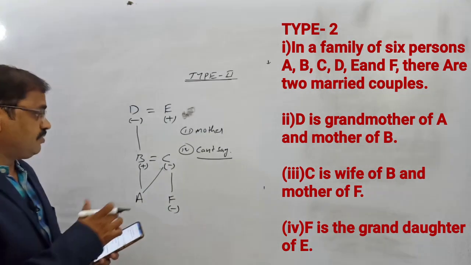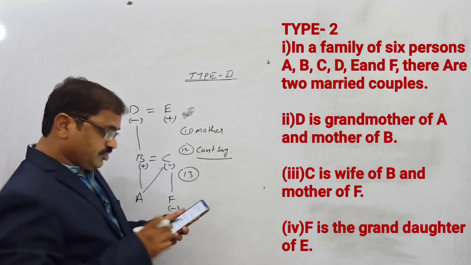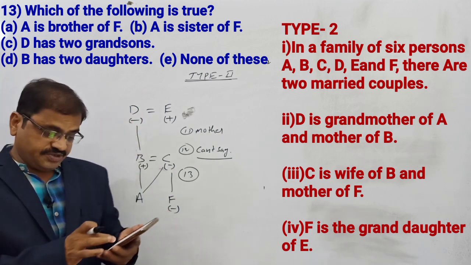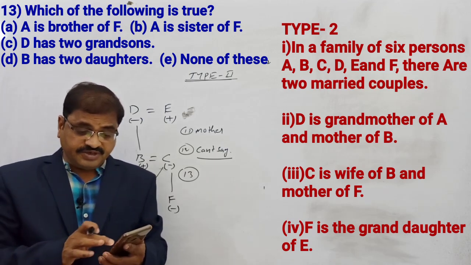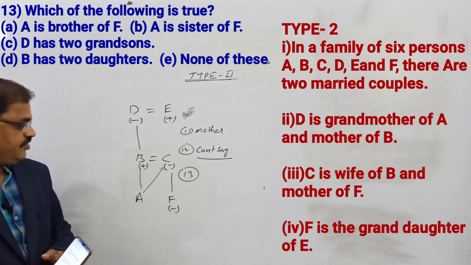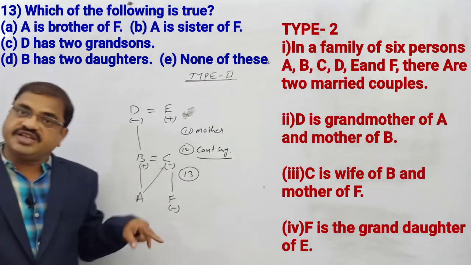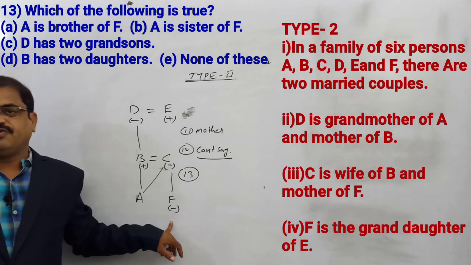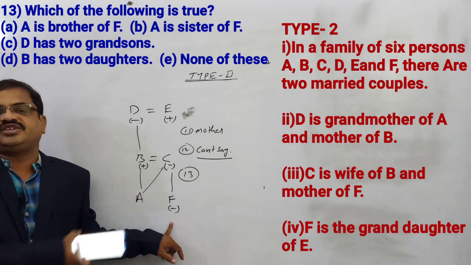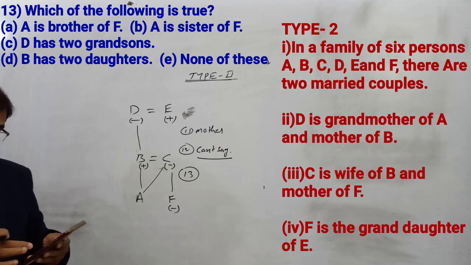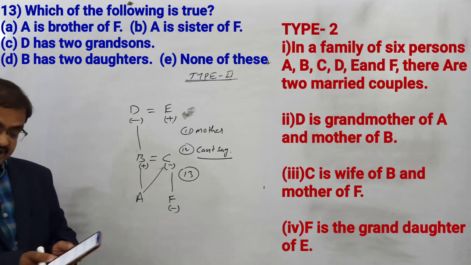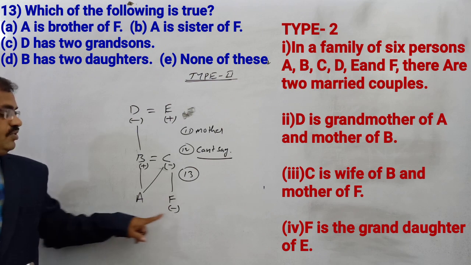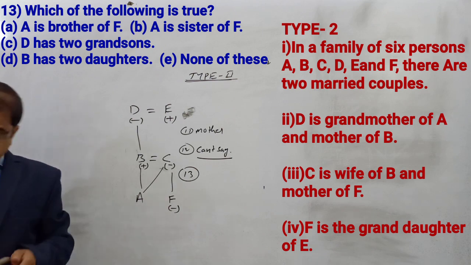Now come to question number 13. Which of the following is true? First option: A is brother of F. Where the sex or gender is not given, there only the question will be asked. A is the brother of F? No, can't say, because we don't know A's sex. Second option: A is sister of F. No, we don't know. Third: D has two grandsons. No, we don't know about A's sex, so that is also wrong.